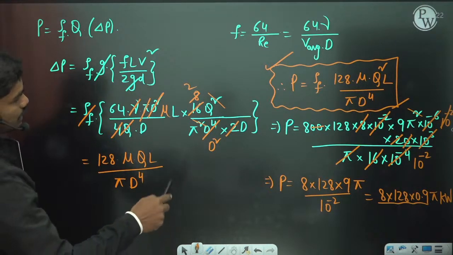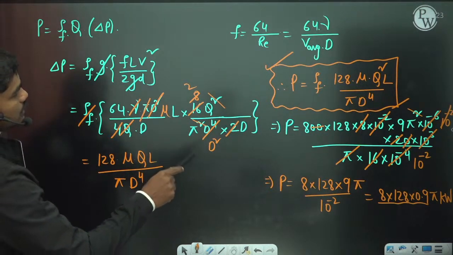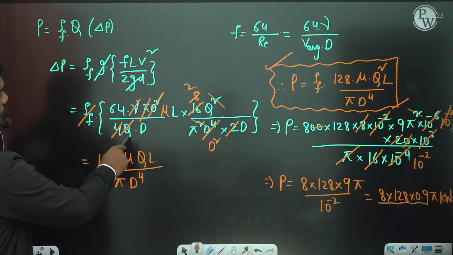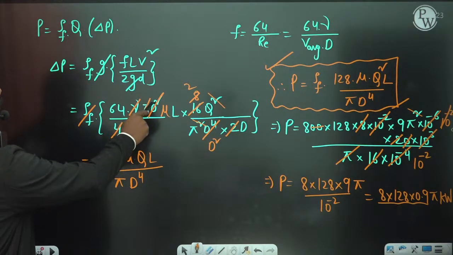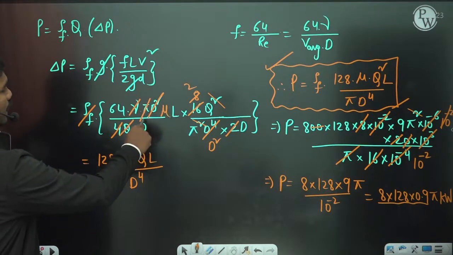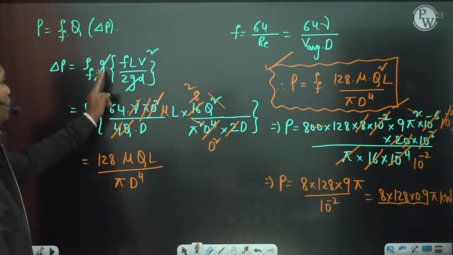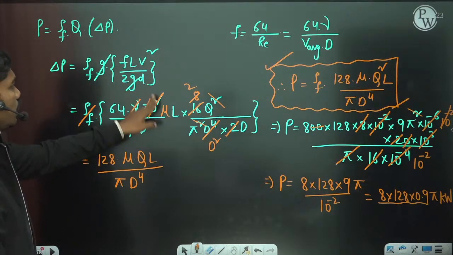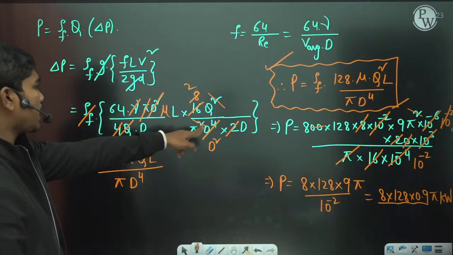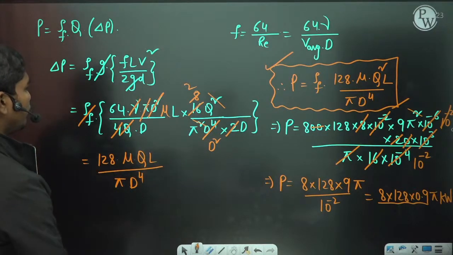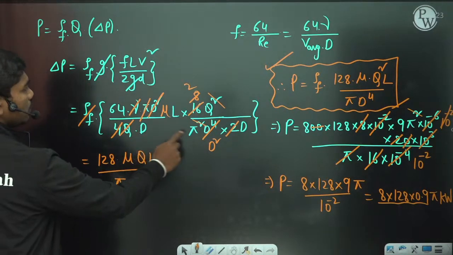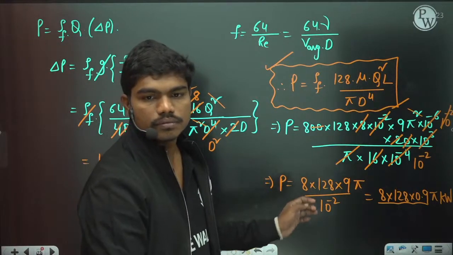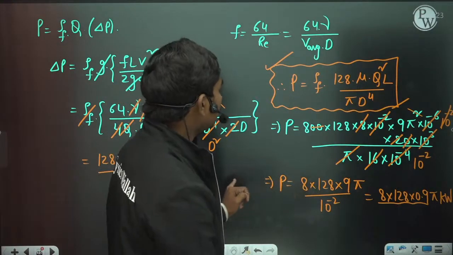So V average can be written as pi by 4 into q by pi by 4 d square. So 4 times q over pi d square, divided by this hydraulic diameter d into mu, because this rho into this quantity we have in mu, L V square. So V square is actually this quantity. If you cancel this d square here, we have 1 2d square and d. So in total we have d square, correct? So we have missed the discharge value.